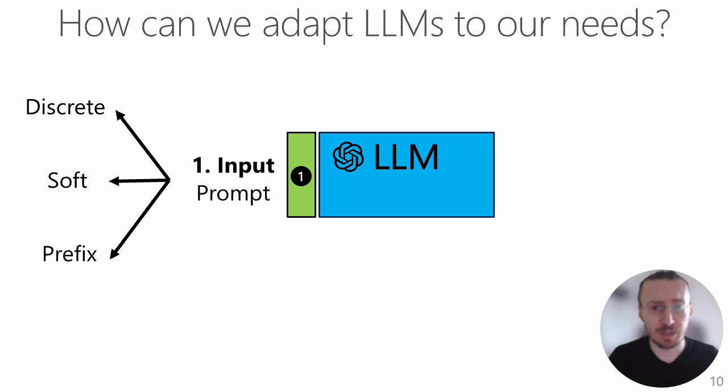The adaptation of LLMs can be done in a plethora of ways. I'll present three main ones. Currently, the most popular way is through prompting, denoted as 1 in this figure. The input prompt can be discrete, where you prepend additional natural language text to your standard input. Soft prompts are a learnable set of parameters that are prepended to the input embeddings.